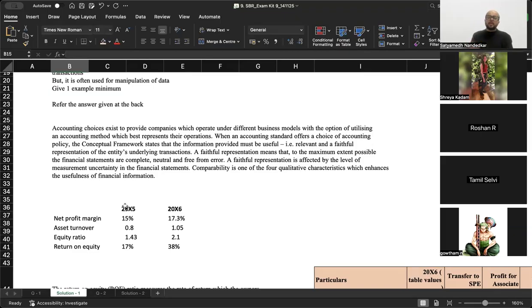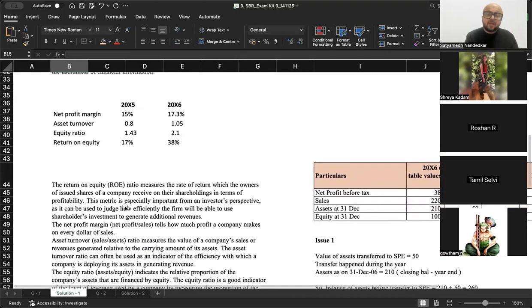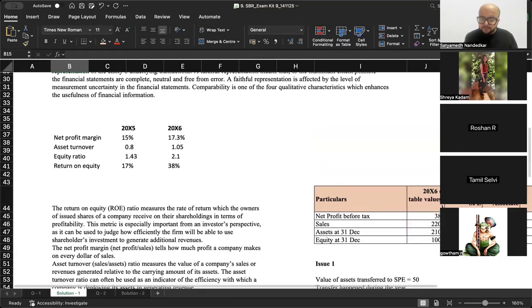तो उससे अच्छा है दिखाओ ही मत. Don't show any information, right? So that is the idea behind giving you that accounting policy choice, because you want a more faithful representation in the financial statements, and naturally comparability will be affected by that.